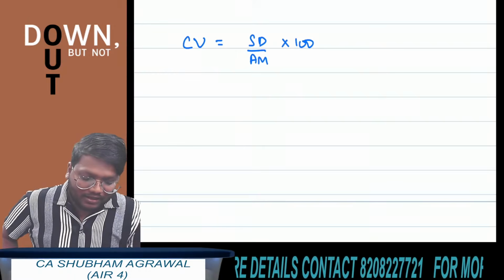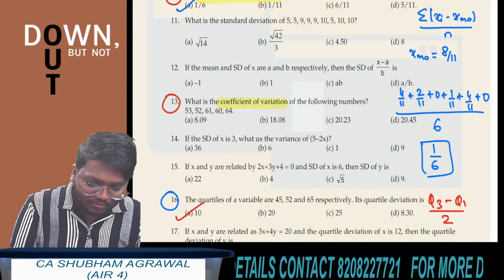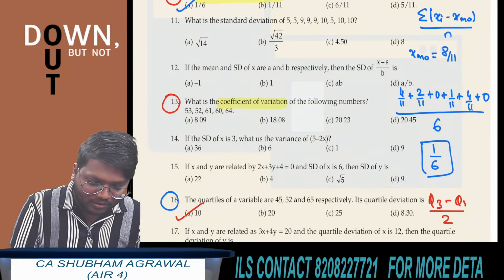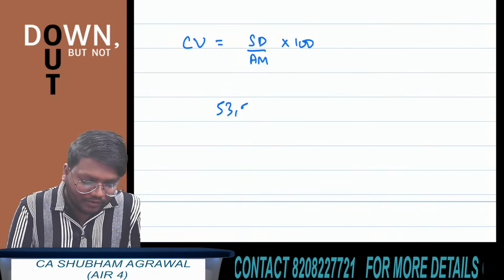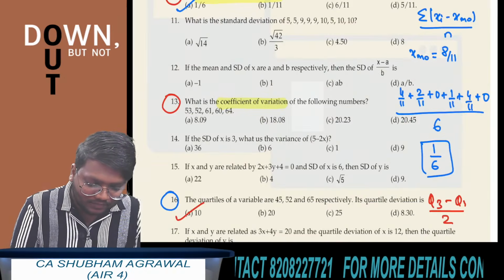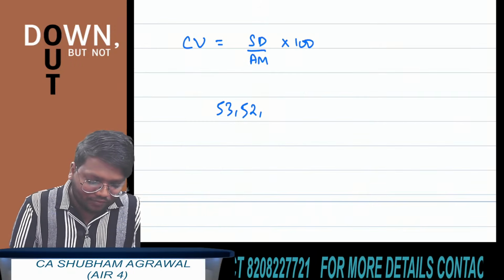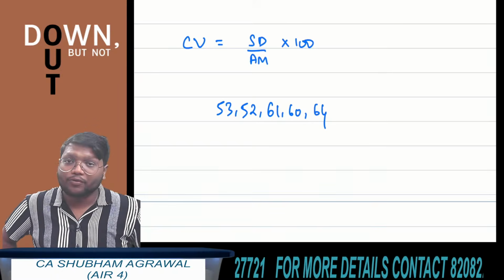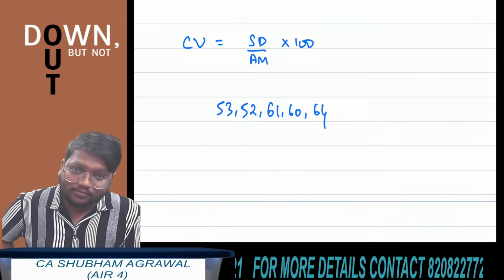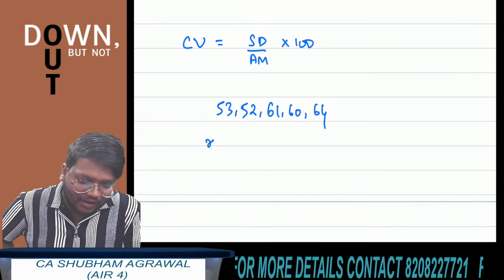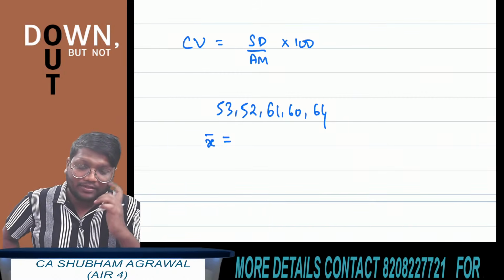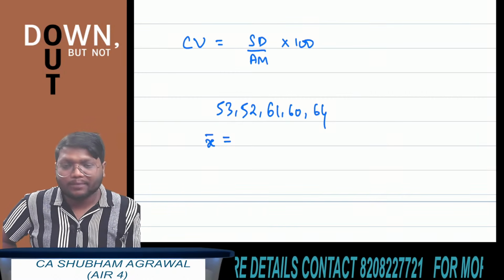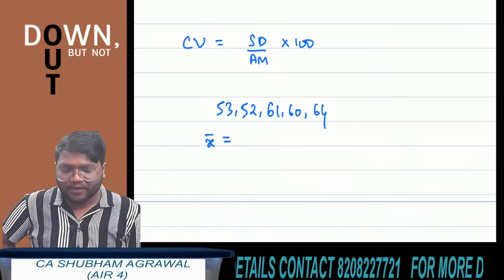And they have given us the value of 5 observations. There are 5 observations in the data set and the values are 53, 52, 61, 60 and 64. What you can do here? Quickly first find the value of x bar. Arithmetic mean is denoted by x bar. So first find the value of x bar.